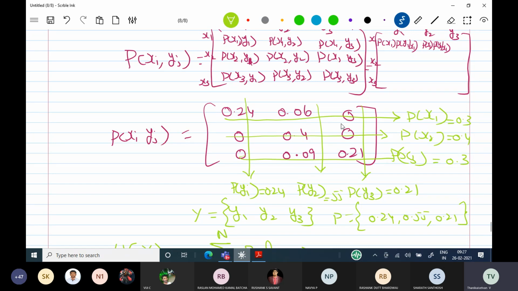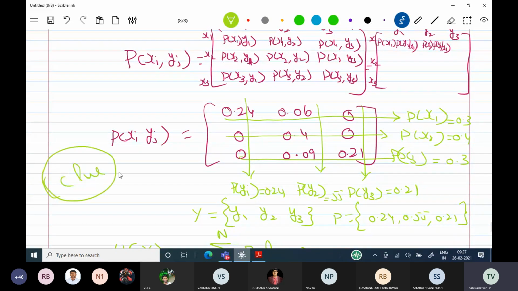There are three properties. One is row wise, you will be getting p of xi. Sum of the elements column wise, you will be getting probability of yj. What is the last property? One of you please tell me. I'll be happy even if one student knows about this. The sum of all the elements should be 1. Yeah, very good. You see, a matrix is given. Please listen. It is a clue.